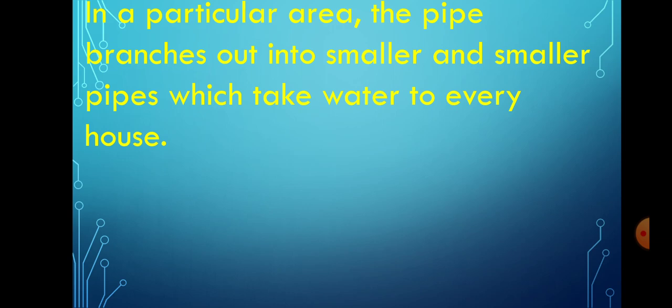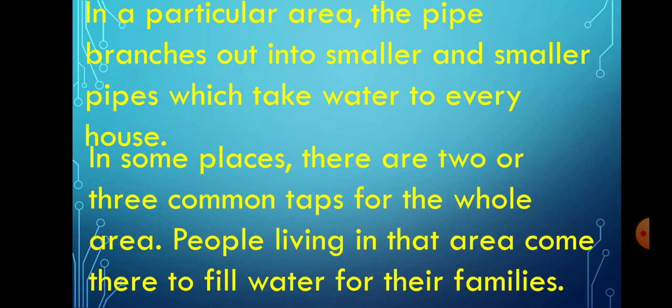In a particular area, the pipe branches out into smaller and smaller pipes which take water to every house. In some places there are two or three common taps. We see in villages there are common taps for the whole area. People living in that area come there to fill water for their families.